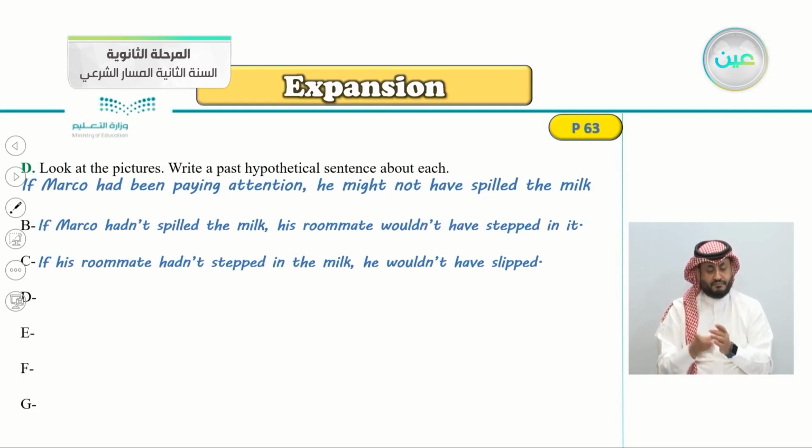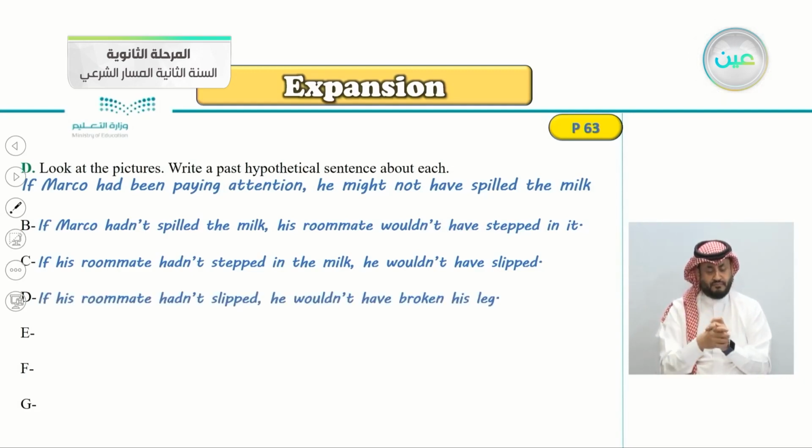Next picture. Okay, very good. If his roommate hadn't slipped, he wouldn't have broken his leg. And you can notice in the picture that he has broken his leg. If his roommate hadn't slipped, he wouldn't have broken his leg.